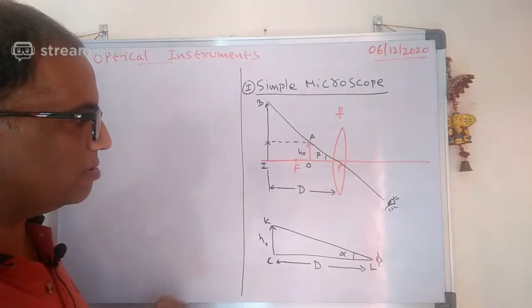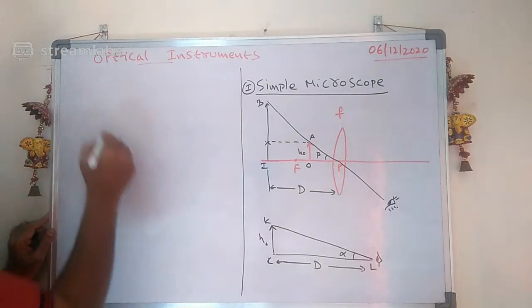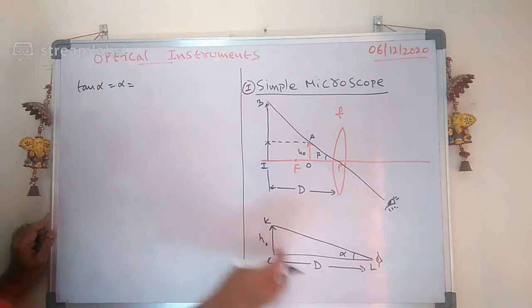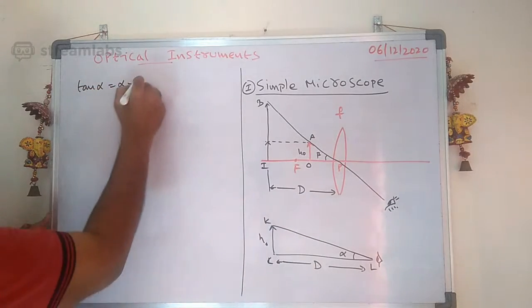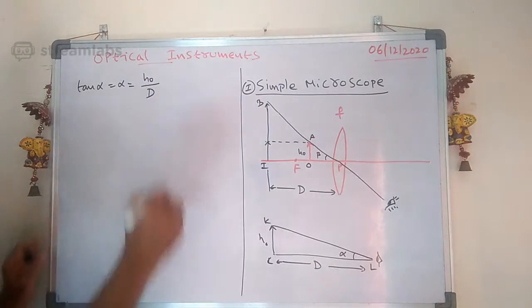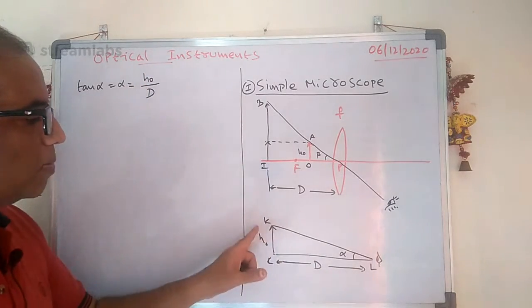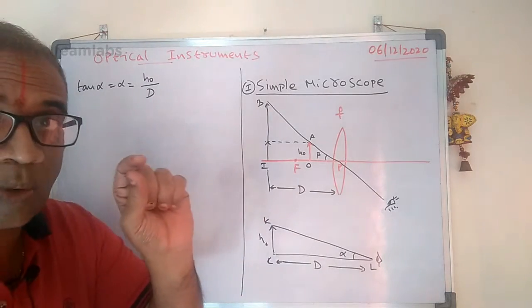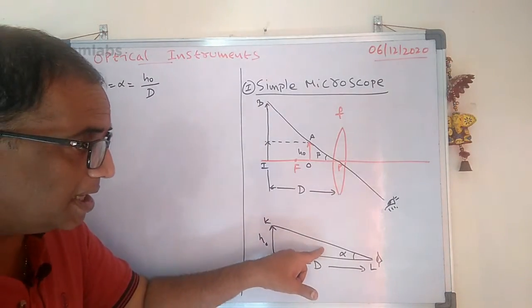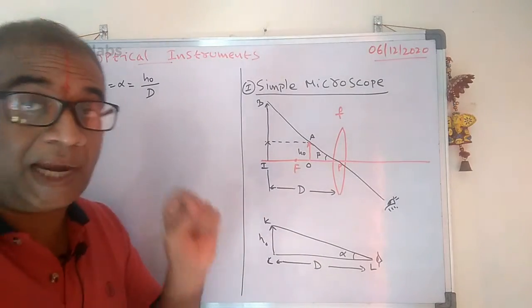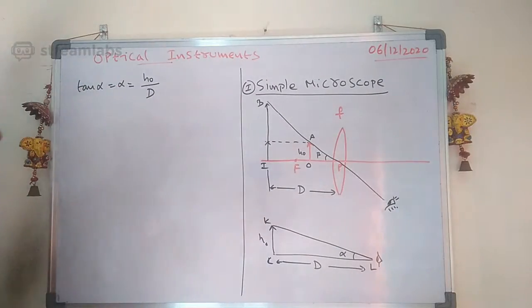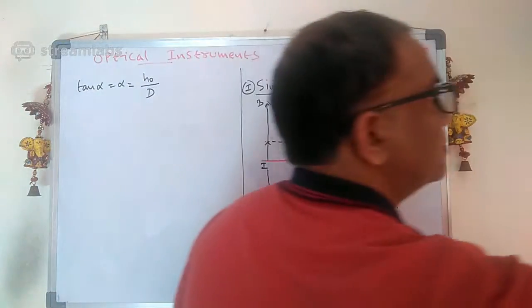Suppose I wanted to calculate tan alpha. Tan alpha is equal to opposite side by adjacent side, so it is H naught by D. Remember, these are all very, very small angles. These are all paraxial rays. Then see carefully here once again.